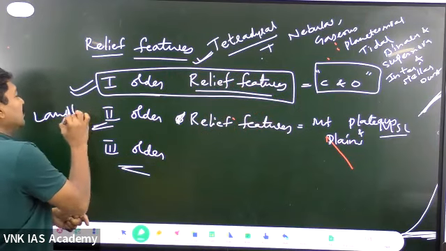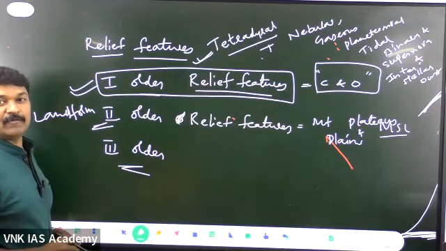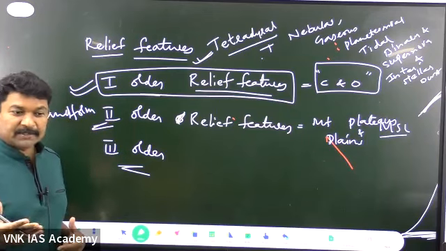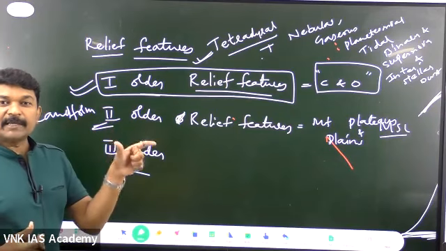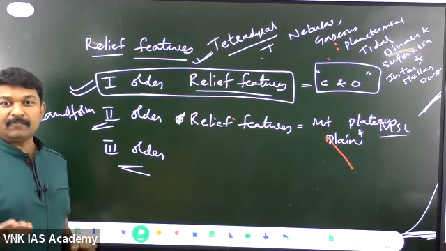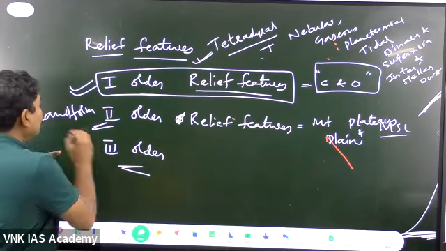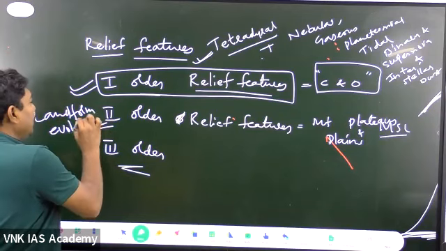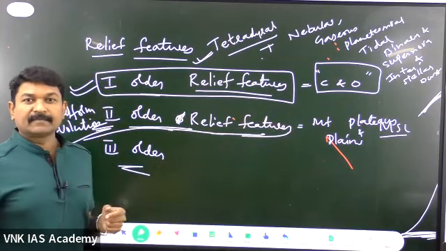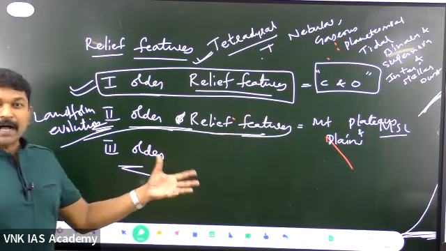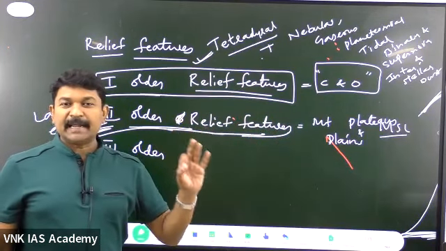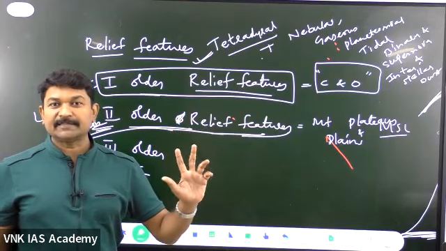This is the first unit that is given in geomorphology. If you see the syllabus of the optional geography, the first and foremost topic is geomorphology, and under geomorphology, the first chapter is evolution of the landforms. This means we need to discuss the second order relief features. Evolution of landforms is nothing but the second order relief features. What are the very important and principal landforms? It is the mountains, the plateaus, and the plains.